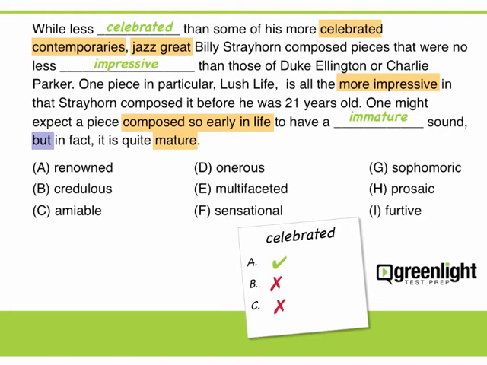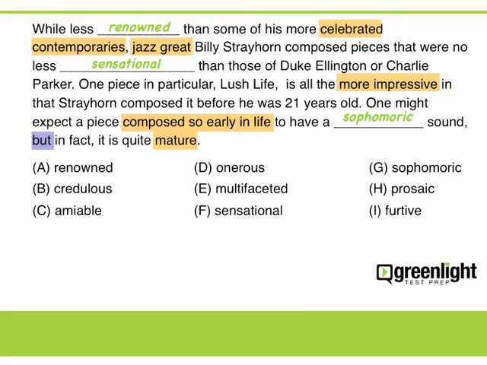Now on to the third blank. Sophomoric is a good match with our prediction. Prosaic means dull, and furtive means secretive. These words are not supported by the passage, so eliminate them. The correct answers are A, F, and G.